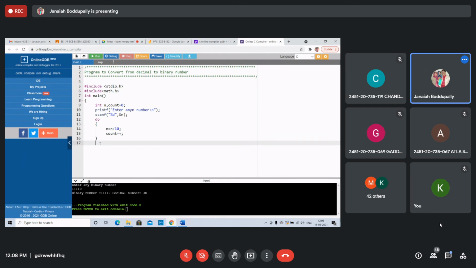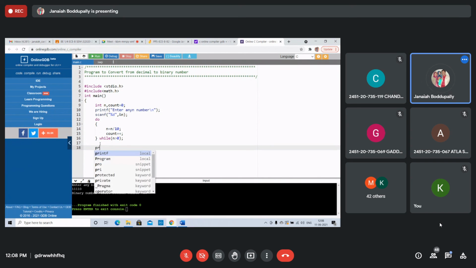Finally, printf. Sorry, the condition is checked now. While n greater than 0, and the semicolon is a must. Printf number of digits equals percent d.